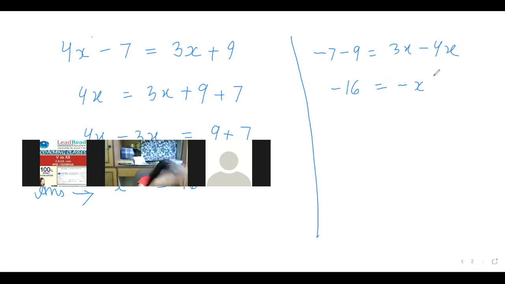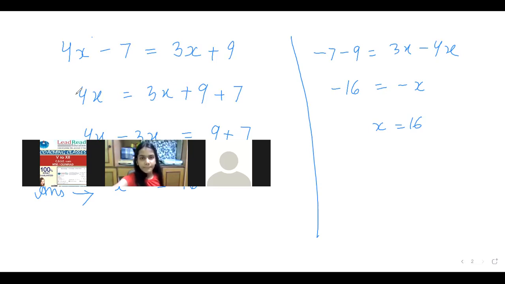See, 4x is having sign minus. Okay, ma'am. So x is equal to 16. Minus and minus will get cancelled. Ma'am, here we can take x by 1 also now, ma'am, 1x. X means 1x, yes. 1x we don't mention, we write it like x. Okay, ma'am. Ma'am, I have a question. Ha, Rakshita. So do you understand this question, Samraj and Rakshita?